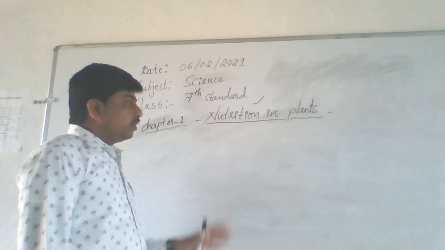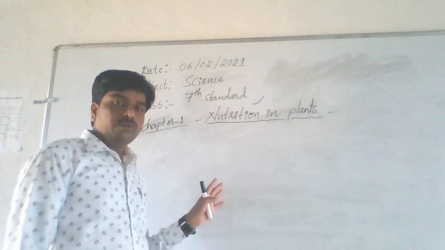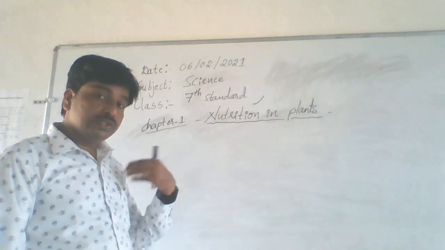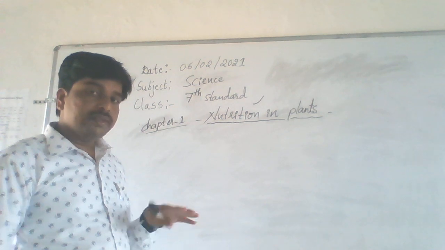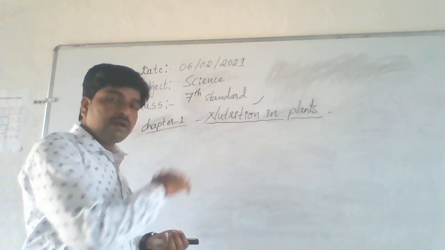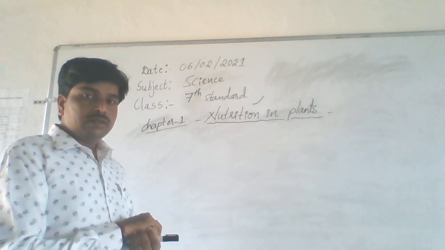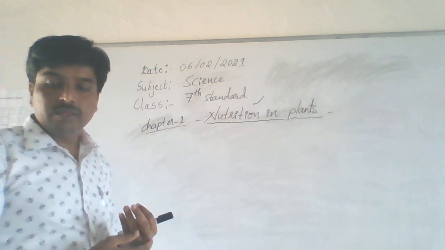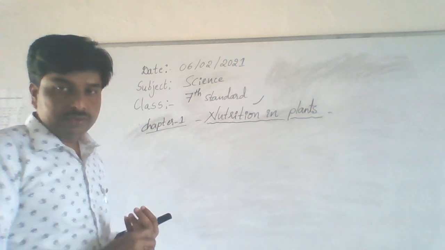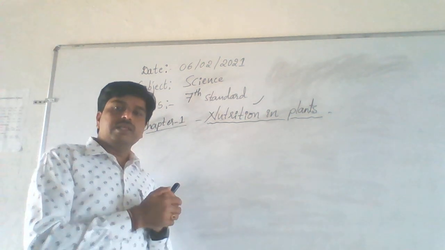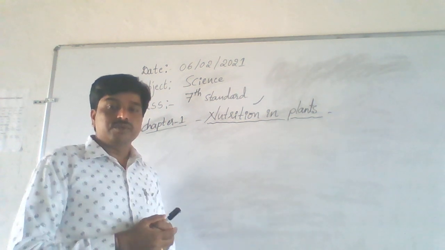The materials which give us nutrition must contain several components. They are called nutrients, and in other terms we call them components of food.